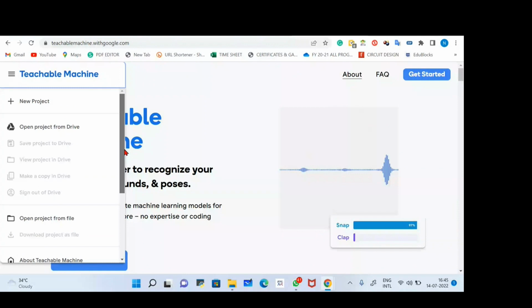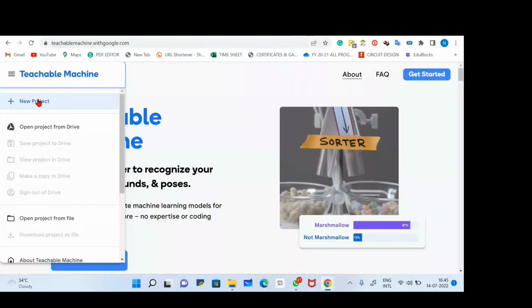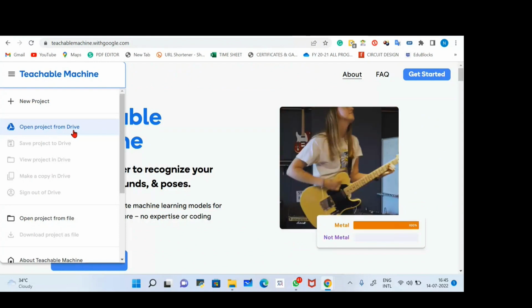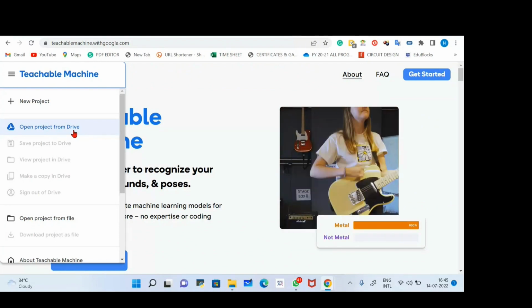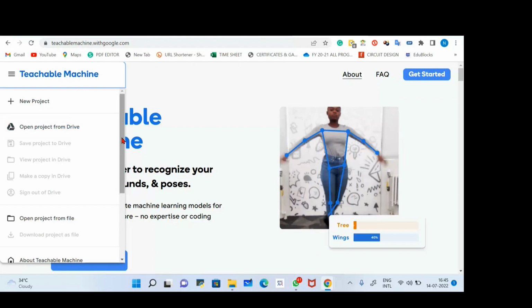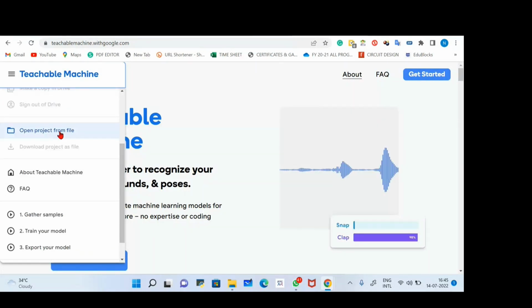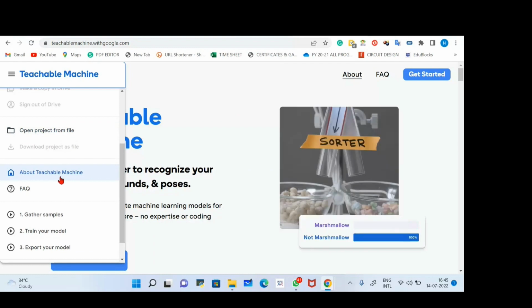If you want to start a new project, click here, new project, or if you want to open your project from your drive, you have another option, open projects from drive. Drive means Google Drive or any kind of drive you can use over here. Now, if you want to open projects from your system, from your computer, you can use this option. Then if you want to know more about Google Teachable Machine, here is an option, About Teachable Machine.